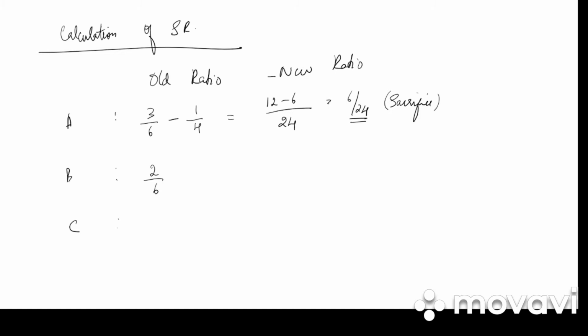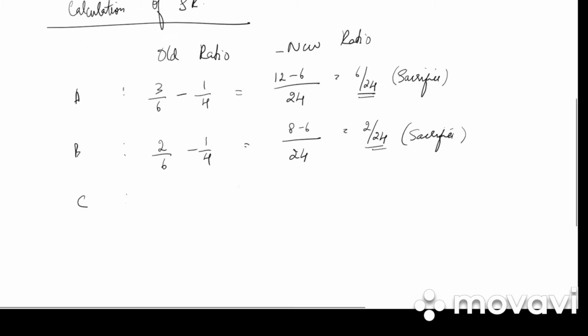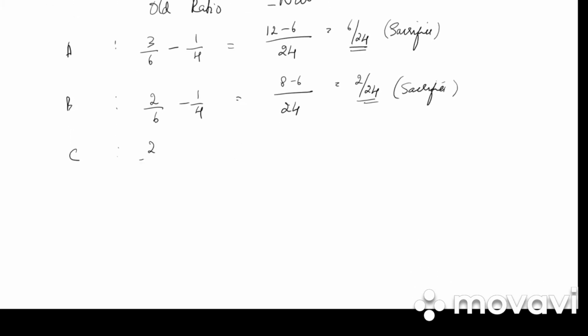Next B, we have 2/6 minus 1/4. Again LCM is 24. 8 minus 6, that is 2/24. Again, is it gain or sacrifice? Again it is sacrifice. And last we have C. How much is it? 1/6 minus 1/4. LCM is 24. 4 minus 6. So it is minus 2/24.